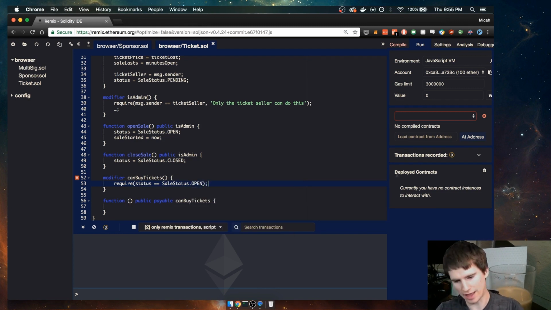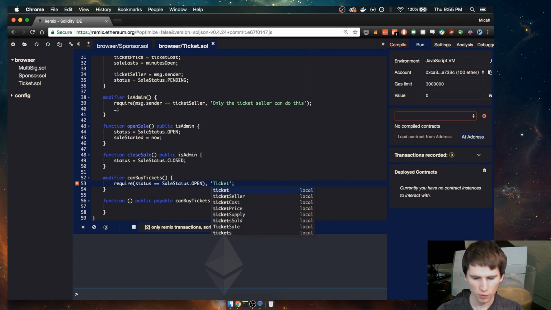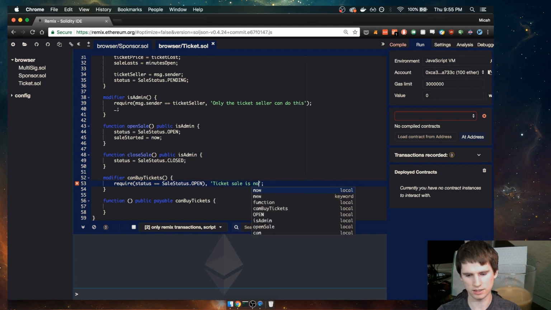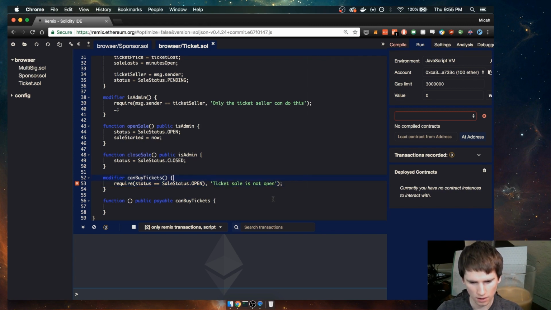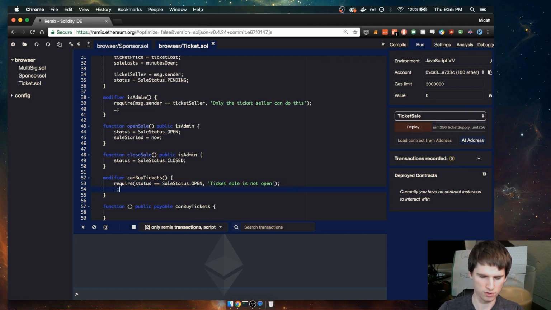Okay, so it has to be open. Otherwise, we say ticket sale is not open yet. Then we also need the fall through with the underscore.